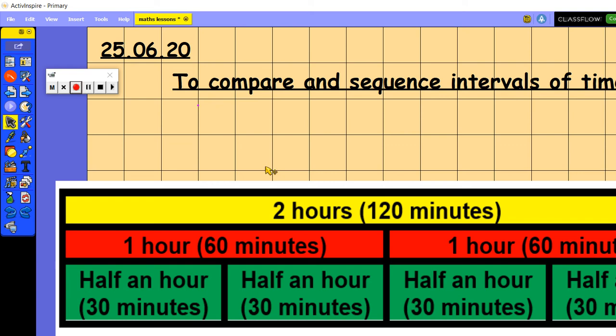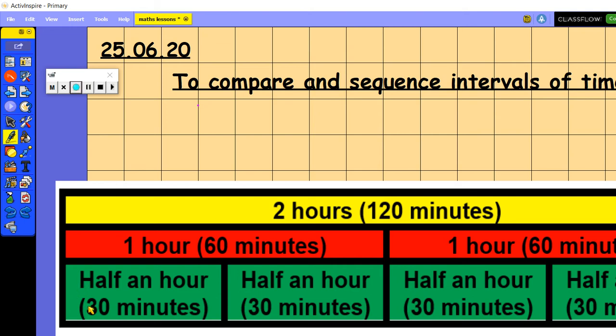And then we further split our bar model into half an hour. So half an hour, which is 30 minutes, is here, and another half an hour, which is 30 minutes, makes a complete 1 hour or 60 minutes when we add the two together.